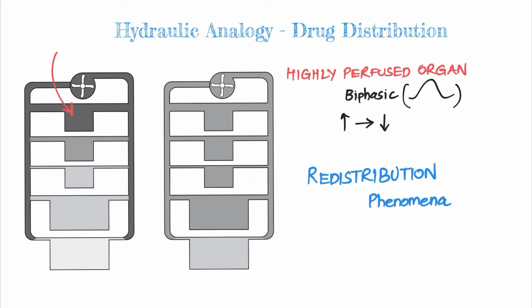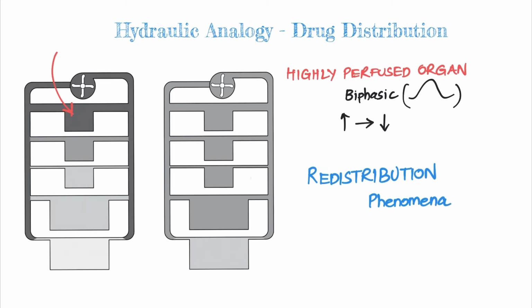This phenomenon constitutes a very important aspect in drug pharmacokinetics, especially for drugs acting on the CNS. Say a highly lipophilic drug may rapidly equilibrate with plasma in the brain, a highly perfused compartment, producing a first pharmacological effect there. Such effect then gradually vanishes as a result of the redistribution phenomenon before the drug is significantly eliminated out of the body.